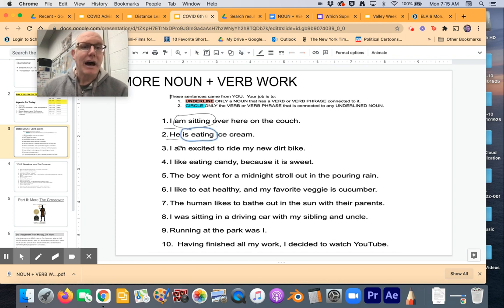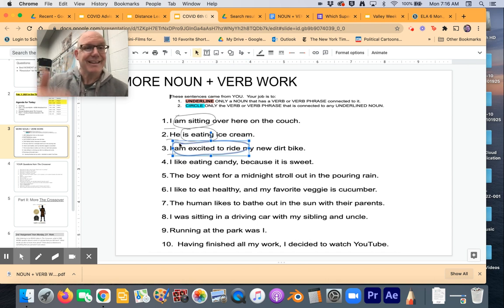All right, number 3. I am excited to ride my new dirt bike. Okay, here's where it gets interesting. I is the person, place, or thing right there, right? Dirt bike is a noun, it's a thing, but it's not doing anything. The dirt bike isn't riding. I am riding. This is where it gets funky because technically I am excited, and you could almost do I am excited to ride.